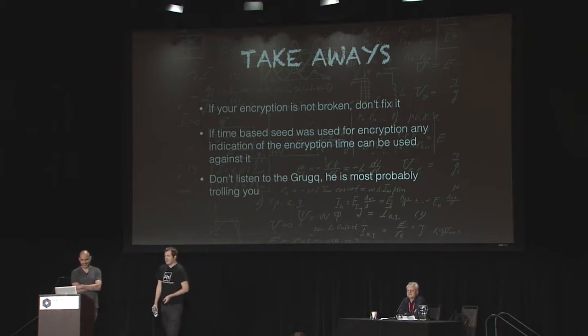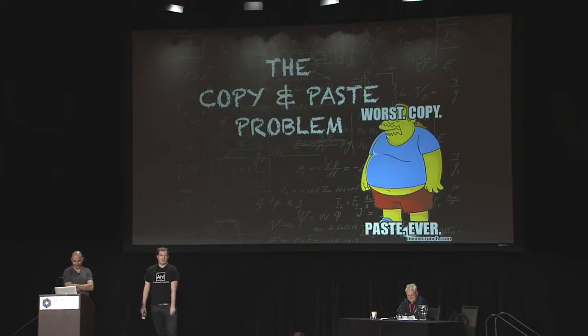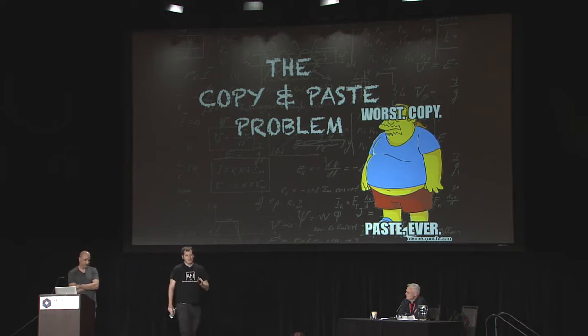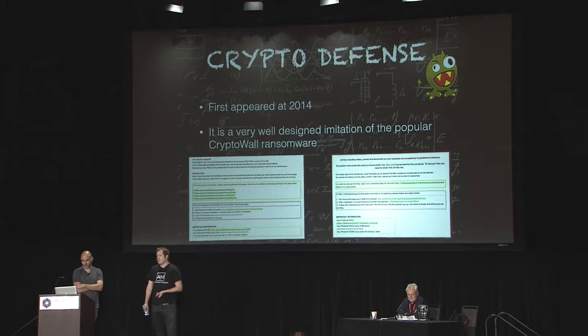Now, the next category of example that we're going to look at is what we like to call the copy and paste problem. Now, I'm sure nobody in this room has ever copied and pasted code, but I hear something common. People sometimes do it. And one example of people doing it is the CryptoDefense ransomware. Surfaced around 2014. It's a clone of CryptoWall. If you look at the ransom note for CryptoDefense and the one for CryptoWall, you'll barely be able to notice a difference. I barely can.